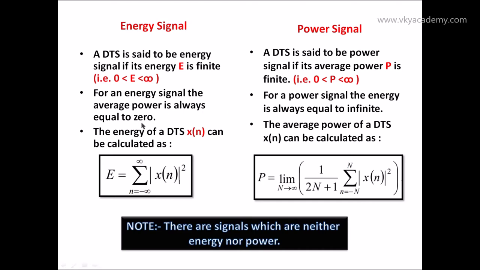Now if a discrete time signal x of n is given, how do we calculate the energy and the average power? The energy of a discrete time signal x of n can be calculated as capital E equal to summation n equal to minus infinity to infinity of the absolute value of x of n squared, and the average power P is equal to limit capital N tends to infinity of 1 upon 2N plus 1, summation n equal to minus N to capital N of the absolute value of x of n squared. So this is how we can calculate the energy and power of a given discrete time signal.